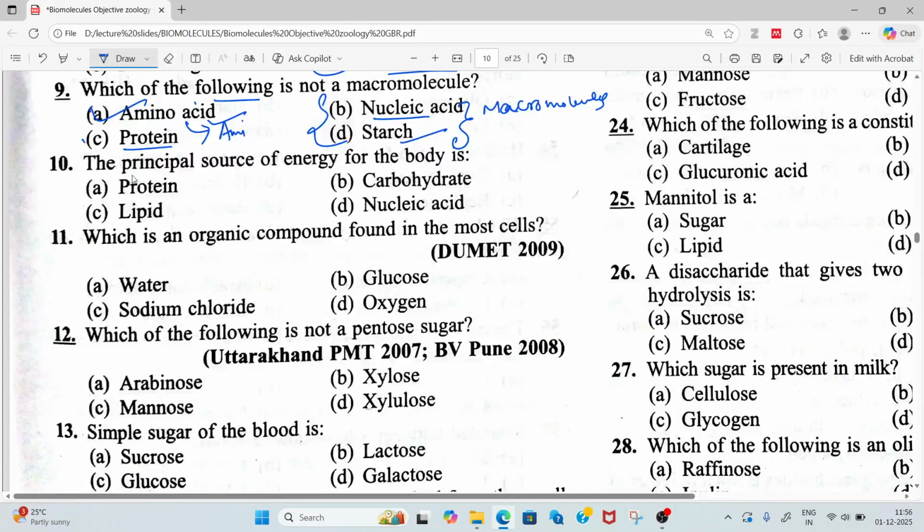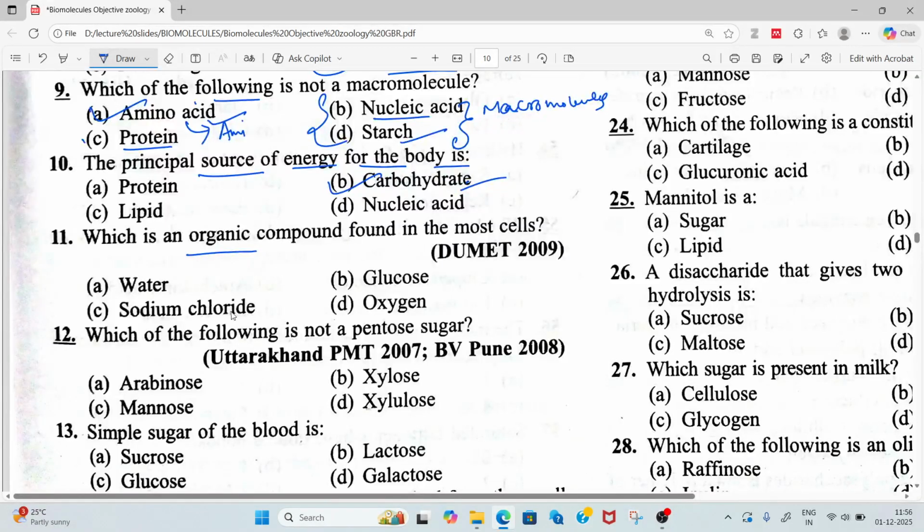So the next question is the principal source of energy for body is. So the correct answer for this question will be definitely option B, carbohydrates, which is an organic compound found in most cells.